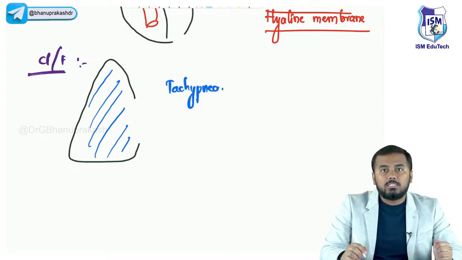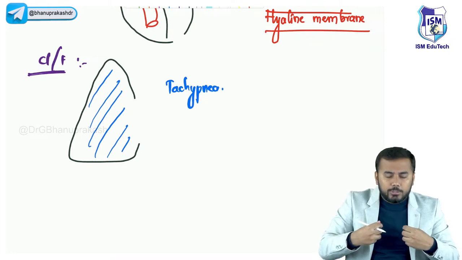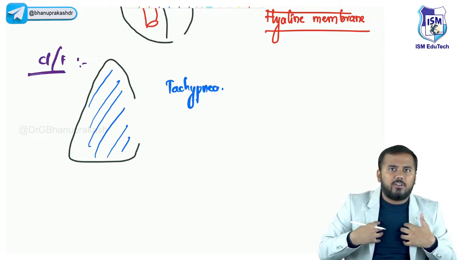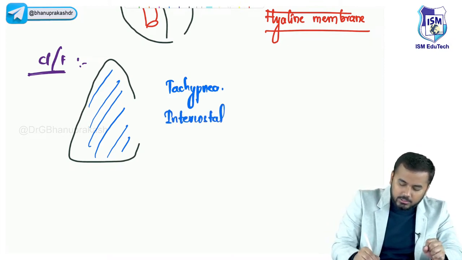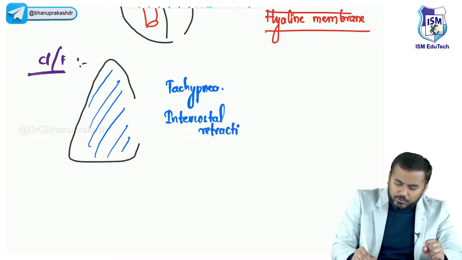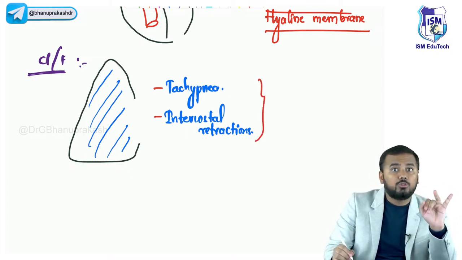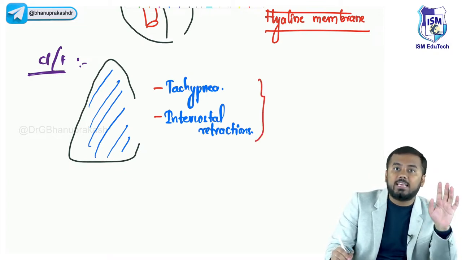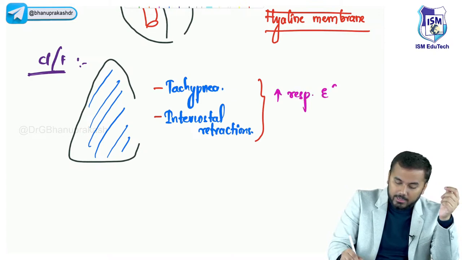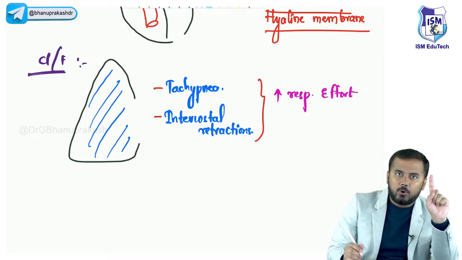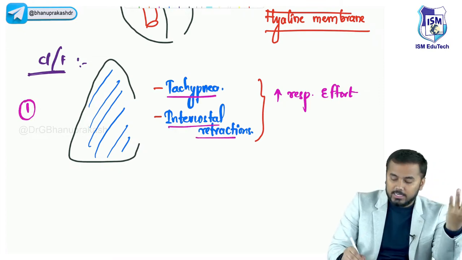Okay, along with tachypnea, what is happening? He is trying to take the air inside by contracting all his muscles, intercostal muscles. So you can very clearly see on the chest of an infant there are intercostal retractions. So from today onwards, guys, whenever you see these 2 important signs, tachypnea and intercostal retractions, you should think that right now the patient is under an increased respiratory effort. So the first important clinical feature we have is tachypnea, intercostal retractions, which means increased respiratory effort.